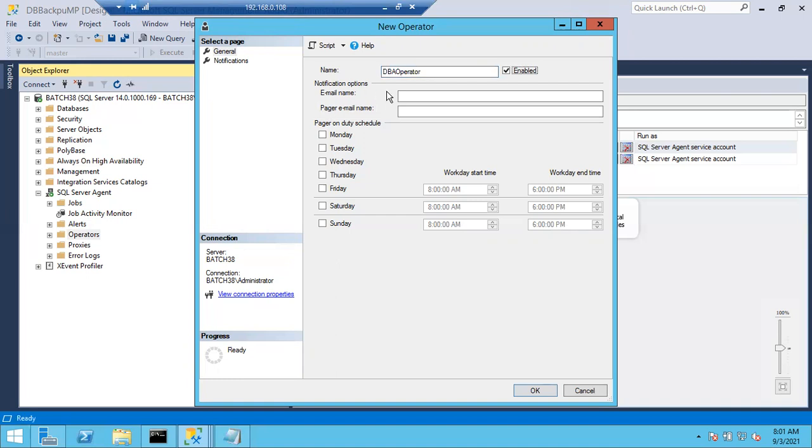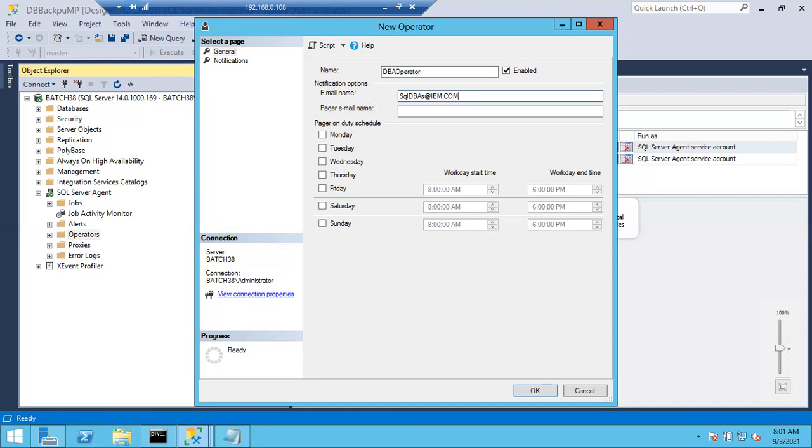What is the DBA group email ID? Imagine you're working for IBM company. SQLDBS@ibm.com. So this is your email ID. As of now, this email ID is not there, so it will throw the error. So don't worry, I'm just giving an example.